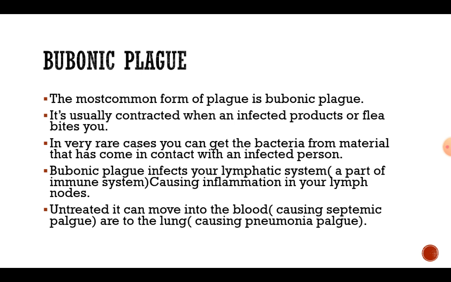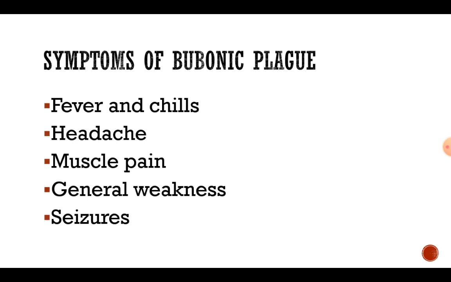Bubonic plague infects your lymphatic system, a part of the immune system, causing inflammation in your lymph nodes. Untreated, it can move into the blood, causing septicemic plague, or to the lungs, causing pneumonic plague. Symptoms of bubonic plague are fever and chills, headache, muscle pain, general weakness and seizures.